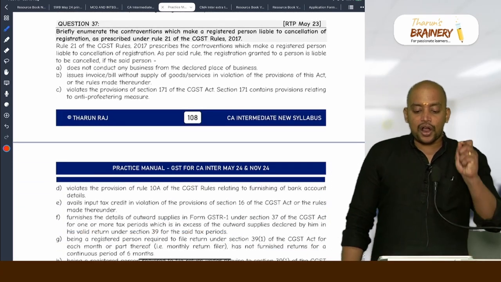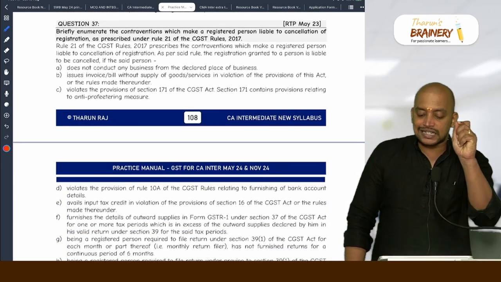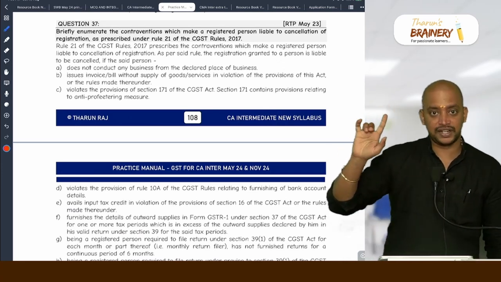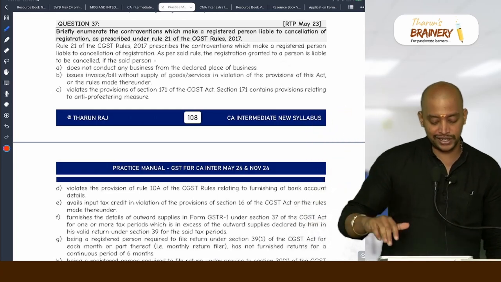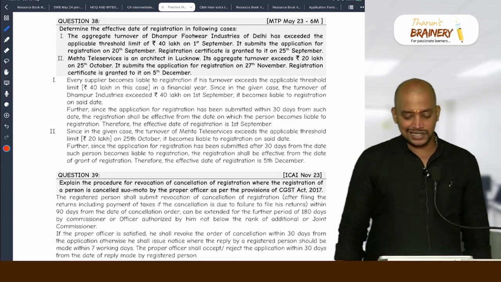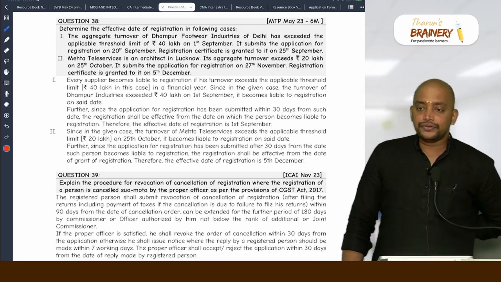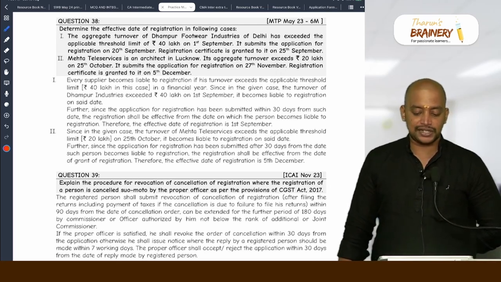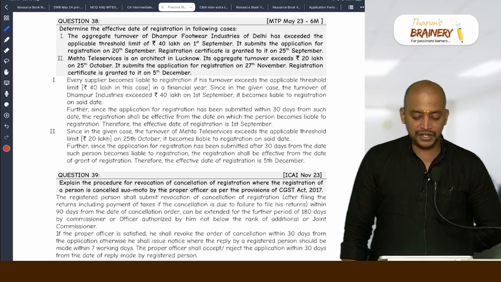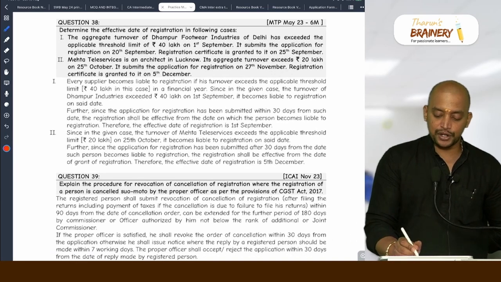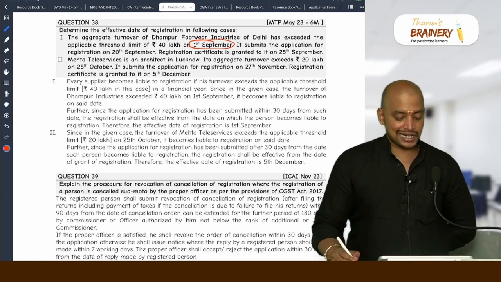Briefly enumerate the contravention which make a registered person liable for cancellation of registration. Which one? That 7 points. Wrong address, wrong ITC, wrong invoice, those points. Determine the effective date of registration in the following cases. The aggregate turnover of Dampur Footwear Industries of Delhi has exceeded the applicable threshold limit of 40 lakhs on 1st September. It submits the application for registration on 20th September. Registration certificate is granted to it on 25th September. 1st September, because they are making application for registration within 30 days.